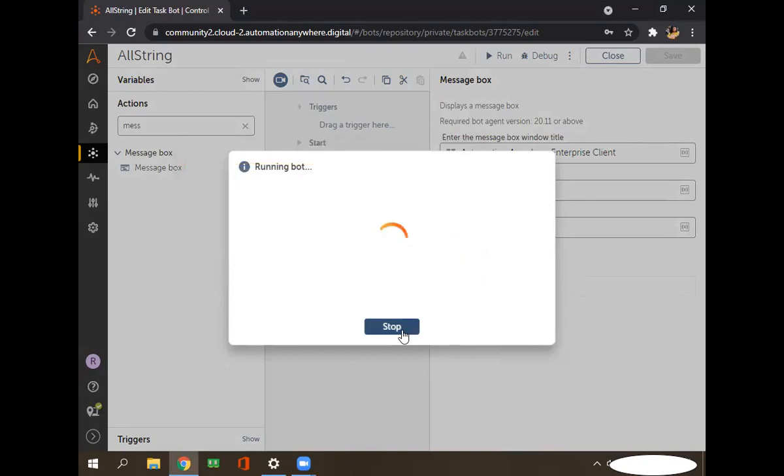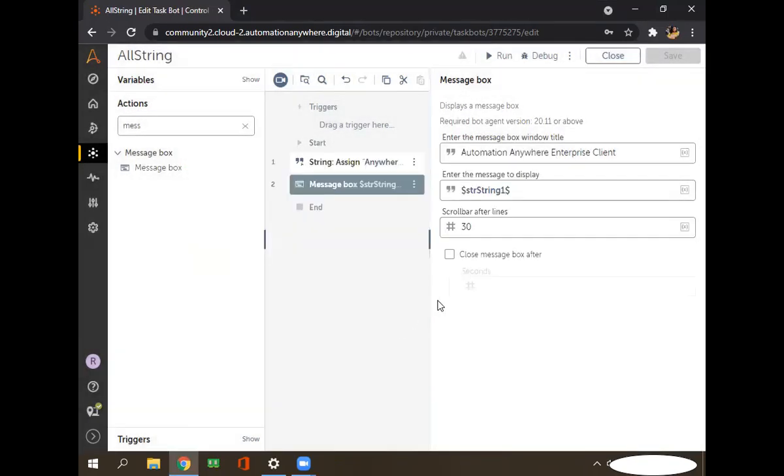And if you don't want to click manually on that particular pop-up, what you have to do is only check this checkbox, Close message, and put some 2 seconds. It will first display the value, and after 2 seconds it will automatically disable that particular pop-up. Okay, so save this one.